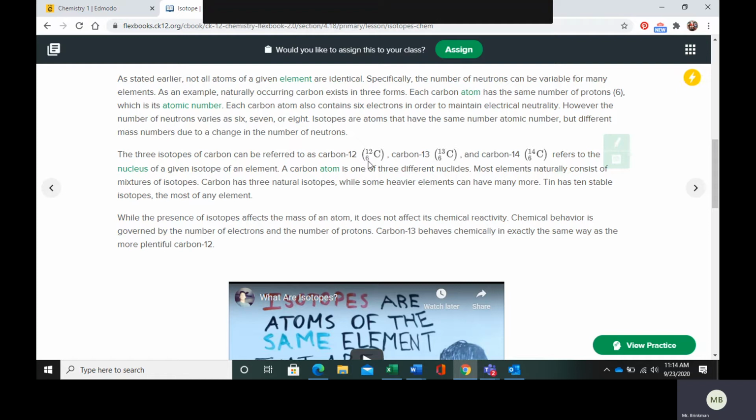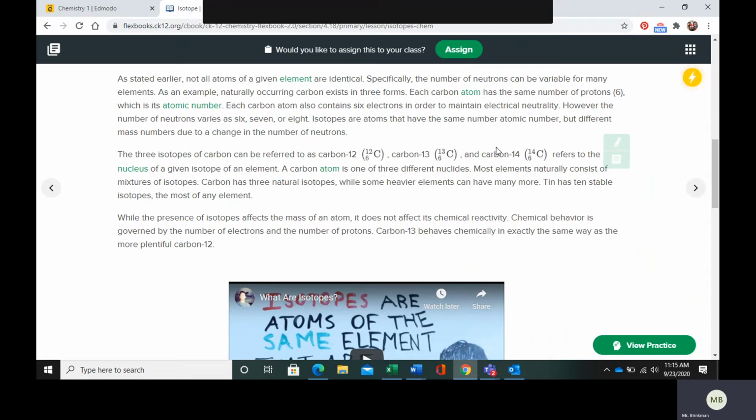So carbon 12 is going to have 6 neutrons, carbon 13 has 7, carbon 14 has 8. So what they call these different isotopes, they say they're different nuclides. So a carbon atom is one of 3 different nuclides or isotopes, carbon 12, 13, or 14.